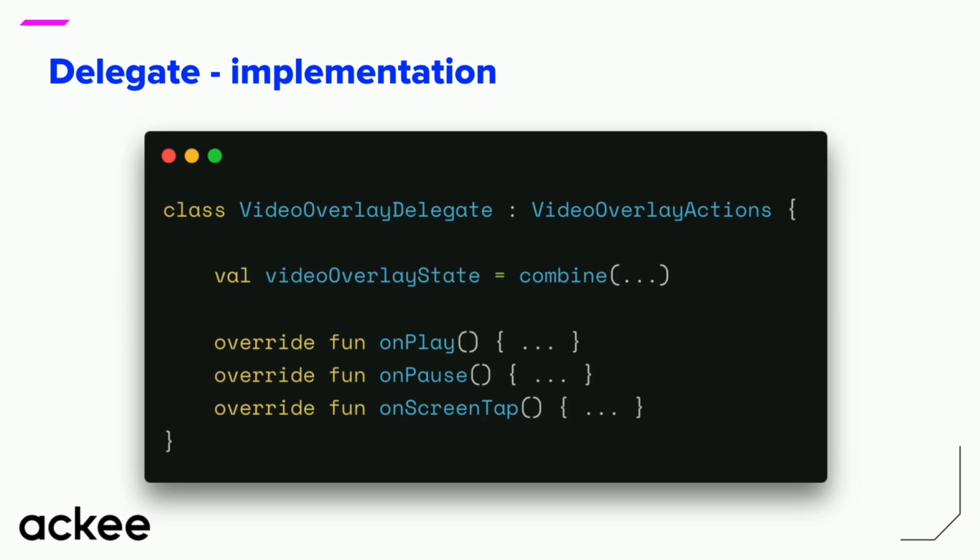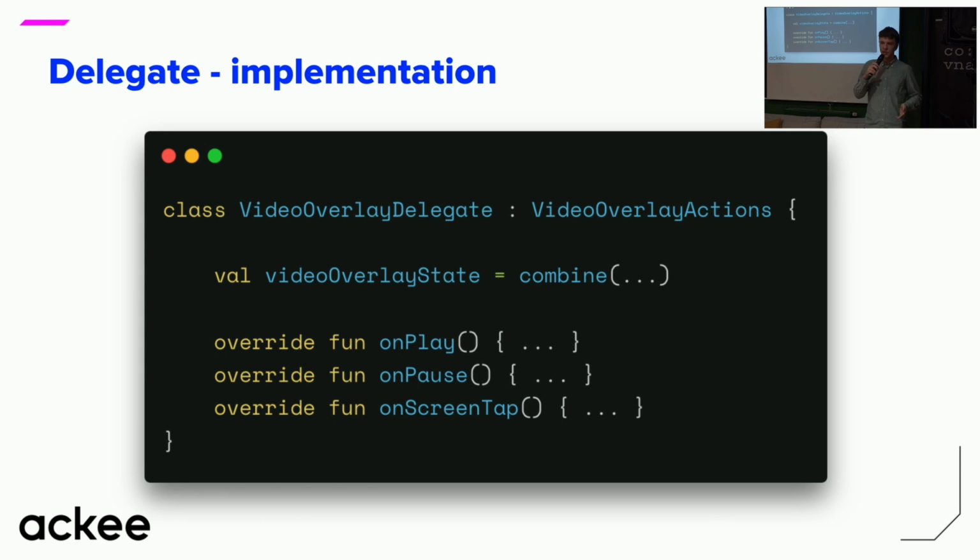And this would be the body of this delegate. There would also be some kind of reactive internal screen state, which I didn't put there because there wasn't space for that. There is also implementation of those actions where you would change the states in the way that you need. And we also have the video overlay state, which is the output of this delegate.